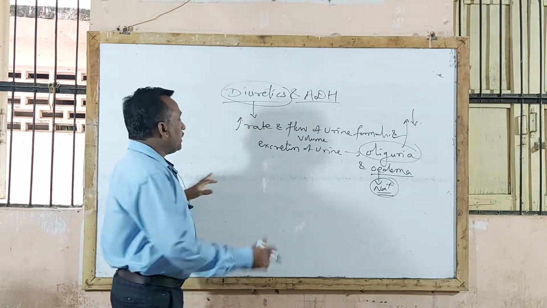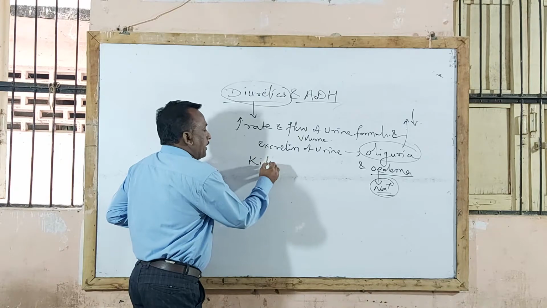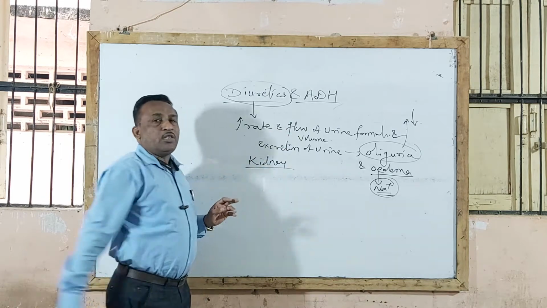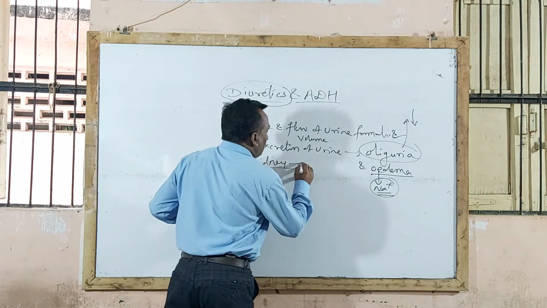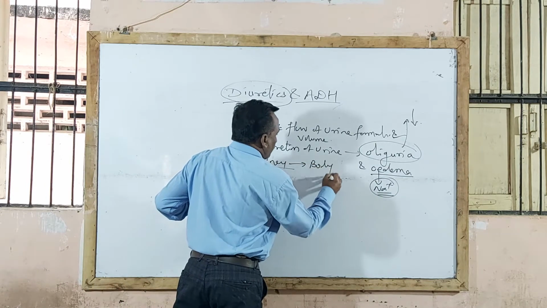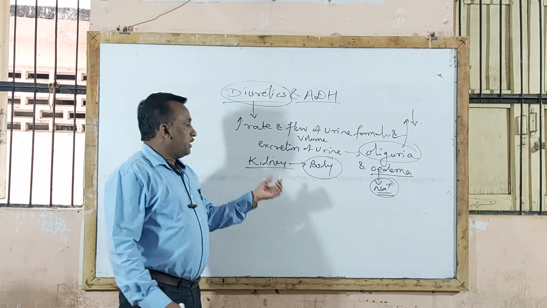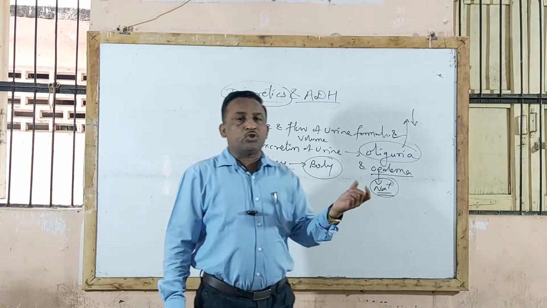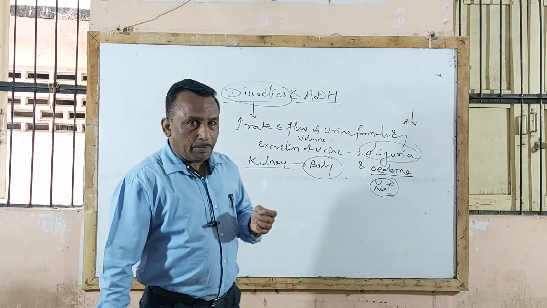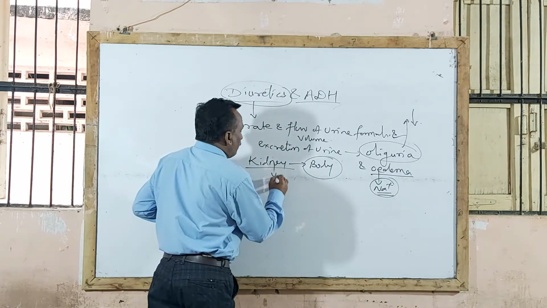You know that kidney plays an important and vital role in maintaining the composition of body fluid. The major part of kidney is the nephron.